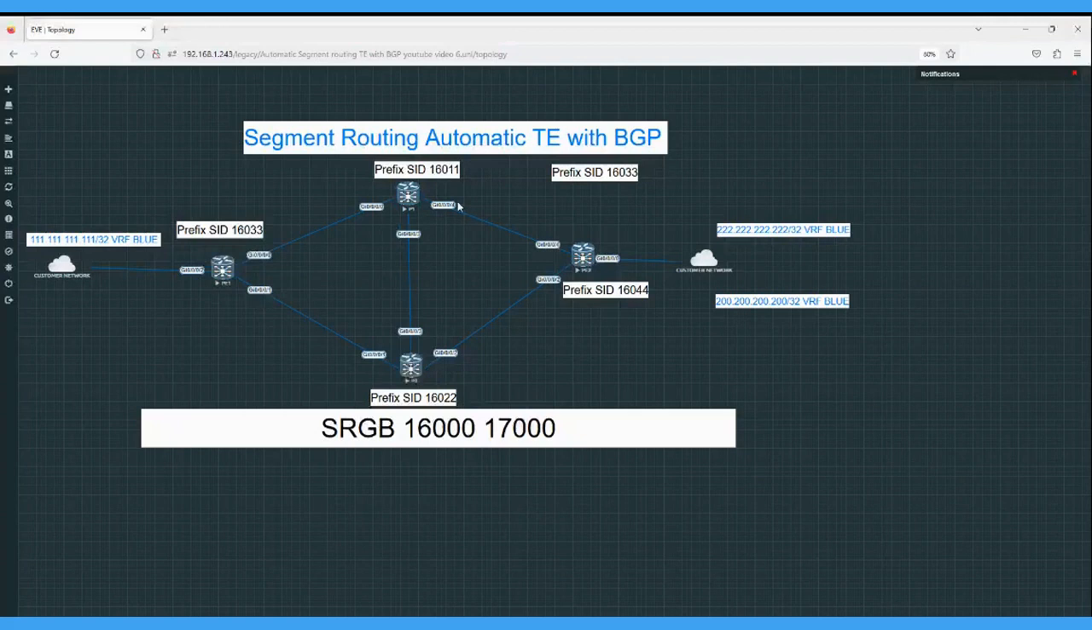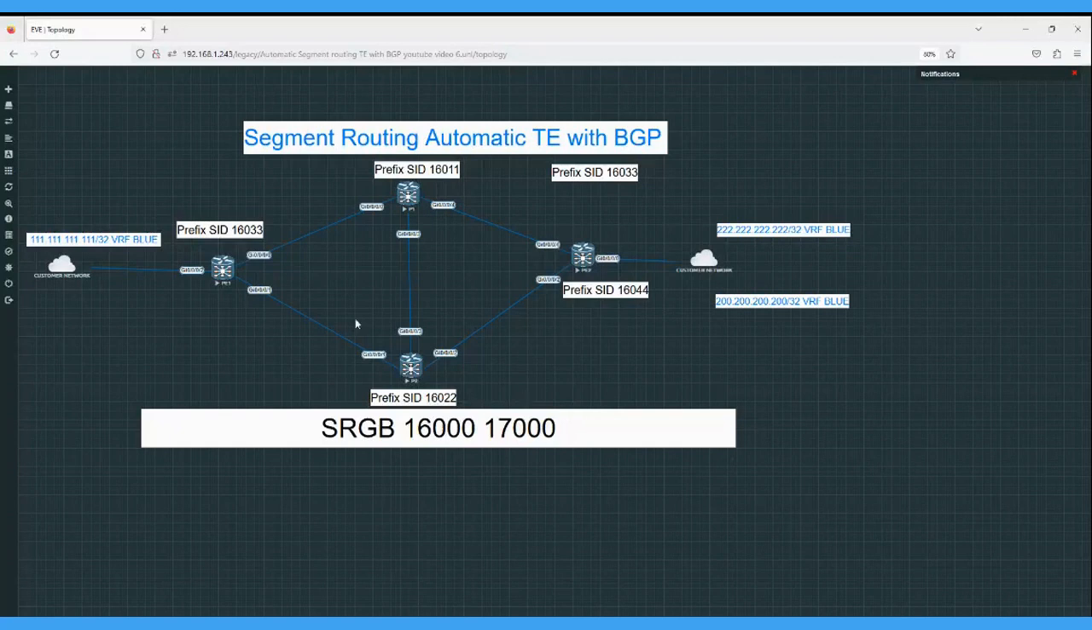So BGP will automatically trigger once this route 222 comes. That policy, that traffic engineering policy, will automatically trigger, and the tunnel should automatically come up. And whenever we send traffic from this source to this prefix, the traffic path should be like this. So let's jump to the configuration.